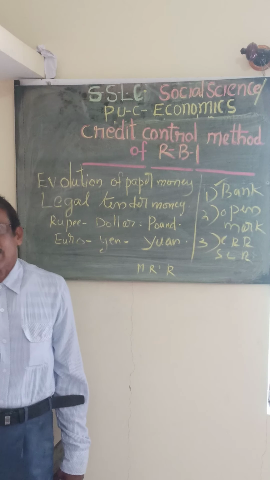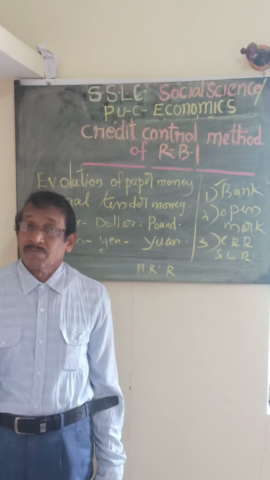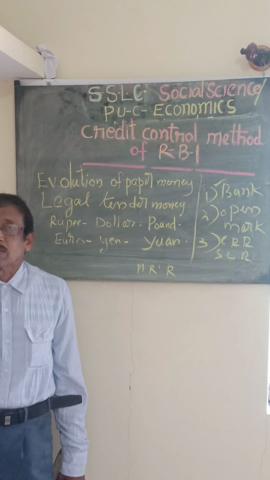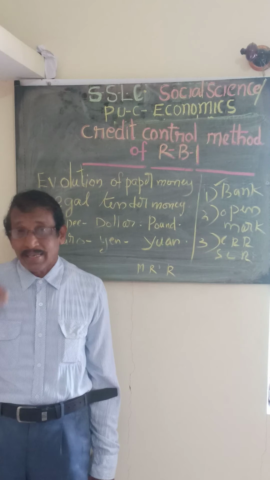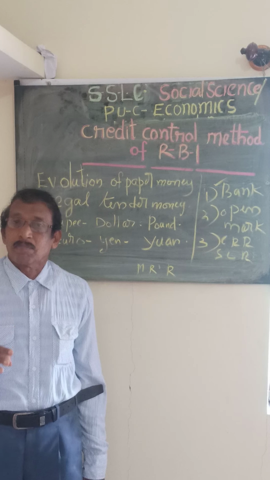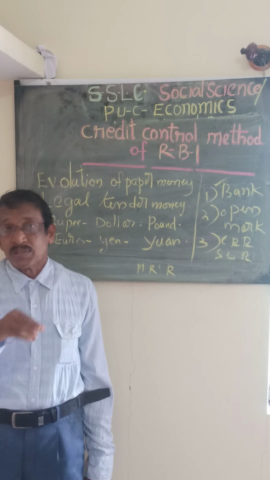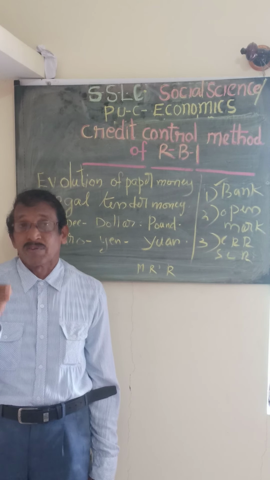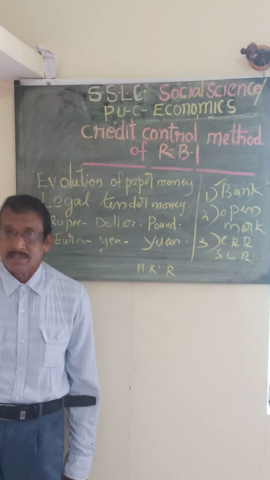If the Reserve Bank thinks that the commercial banks are not following the rules, or are not taking their advice, it can directly enter and impose a penal rate of interest on the commercial banks.